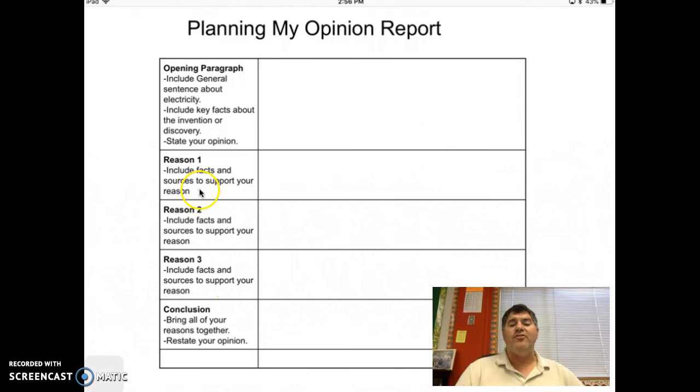And with each of these reasons, you have to include facts, and you have to include sources to support your reason. Okay, so if I wanted to say we wouldn't have electronic devices that we use today if it wasn't for the discovery. We wouldn't have iPhones today if it wasn't for the discovery of electricity. Well, what kind of fact could I have? Well, the fact that the iPhone runs on batteries, and batteries work as a response to discovering electricity, or something like that. Or a microprocessor uses electrical impulses, very tiny ones. And so if I find something like that, I can include that.